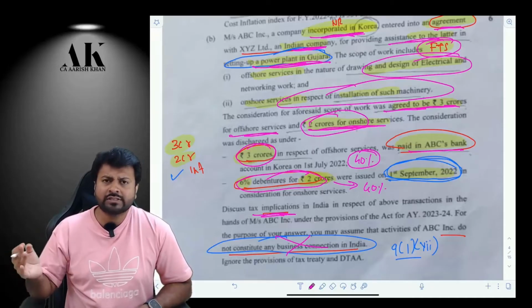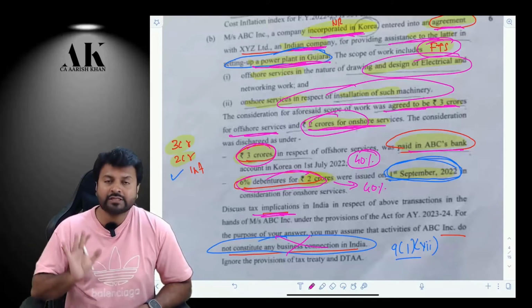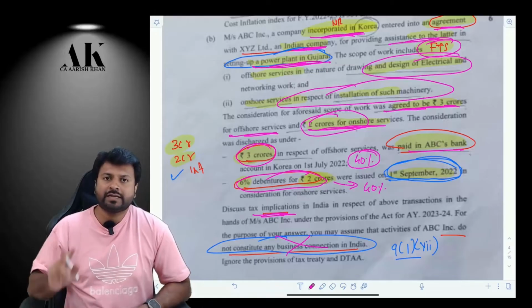We have done a lot of questions like that. You have to check in the question that the assessee is entering into an agreement which is approved by the central government. There's nothing mentioned like that in this question. Therefore, it will be taxed at 40% flat.